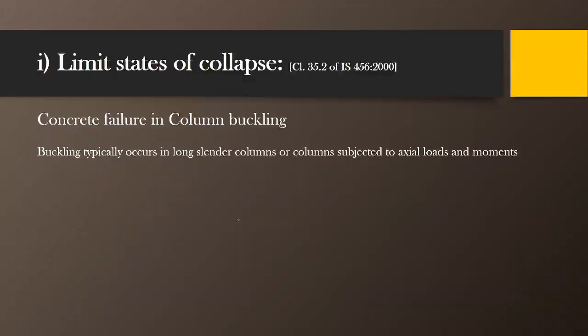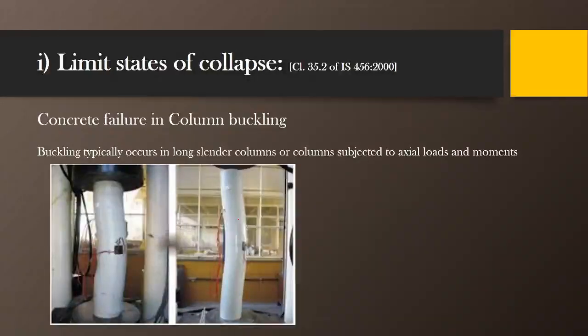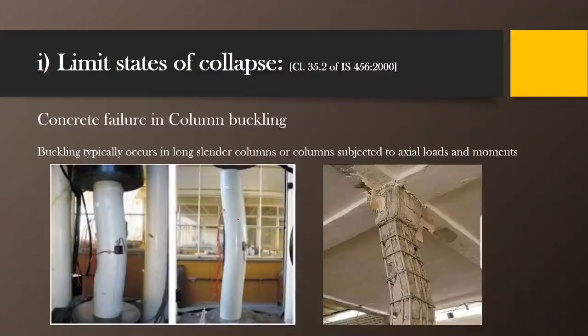Then failure of a column in buckling. If the length of the column is more, or if the column is a slender column, then the column may buckle like this. This is the example. And you can see here in this portion the concrete has also failed because this concrete is directly under compression, and those compressive stresses exceed beyond the permissible limit. That's why crushing of concrete happens there.